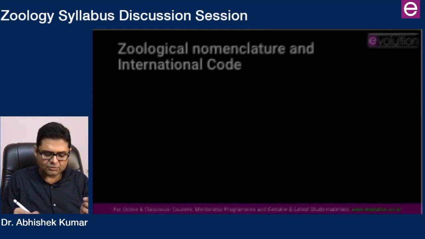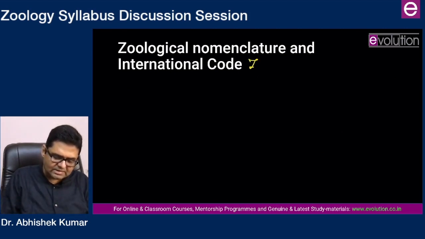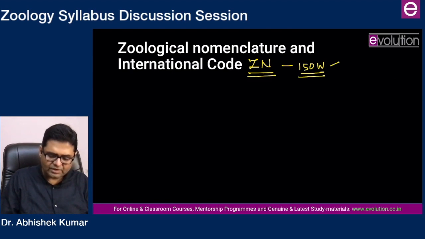Then you can come to systematics. The first topic is zoological nomenclature and the international code. So here you have to deal with the international code for zoological nomenclature, that is ICZN. This is one question that you prepare for 150 words where you deal with main principles plus main rules.